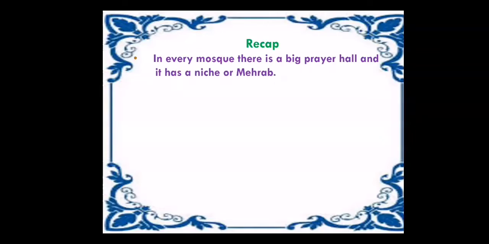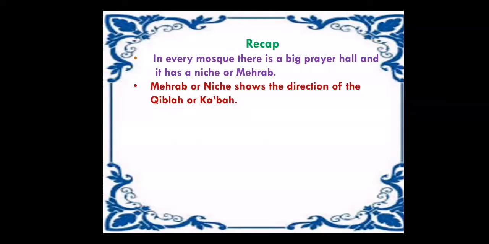Now let's talk about the inside view of a mosque. In every mosque there is a big prayer hall, and it has a niche or mihrab. When you enter a mosque, you can see a big prayer hall, and there you can observe a niche or mihrab. Do you know what a mihrab is? Mihrab or niche shows the direction of the Qibla or Kaaba. The purpose of the mihrab is to show the direction of the Kaaba.